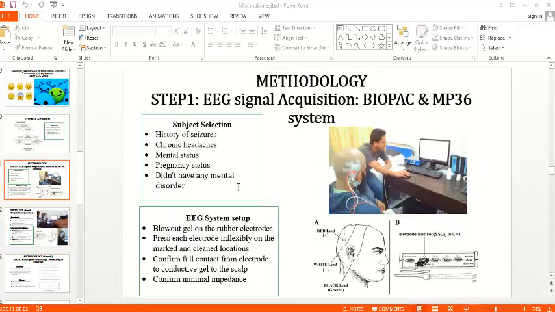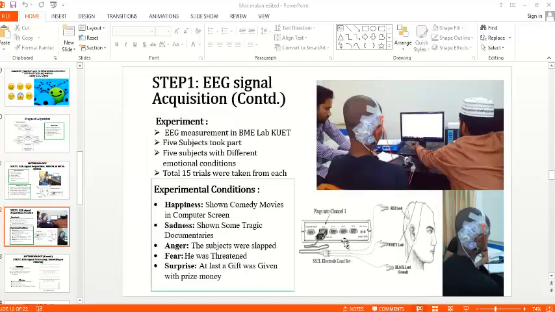Well, for the EEG system setup we have to use gel on the electrode. Then we have to press the electrode firmly onto the marked and cleaned location on the head or skull, and confirm full contact from the electrode to the conductive gel on the scalp. And then we have to confirm the minimum impedance between the electrode and the skull.